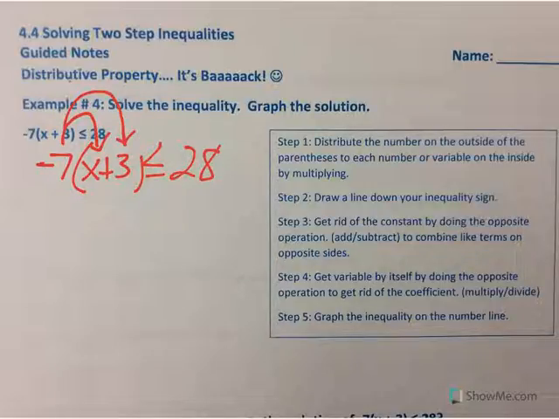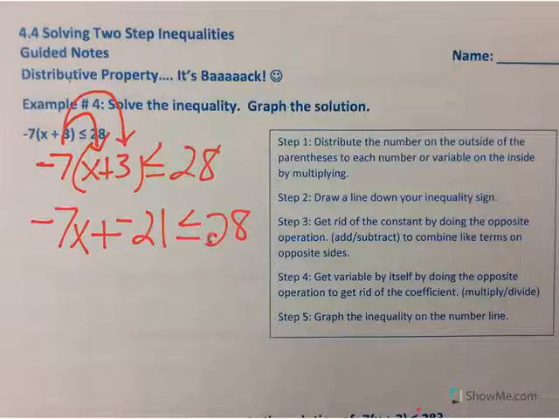So -7 times the x would be -7x, plus -7 times the 3 would be -21, is less than or equal to 28. Now again, our goal is to get the x by itself.